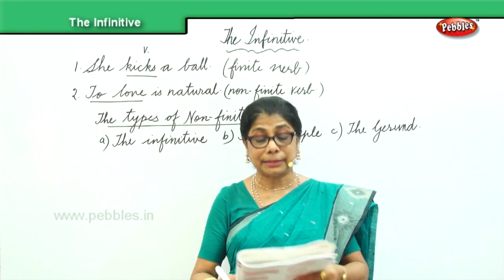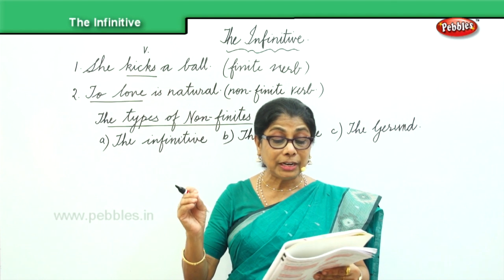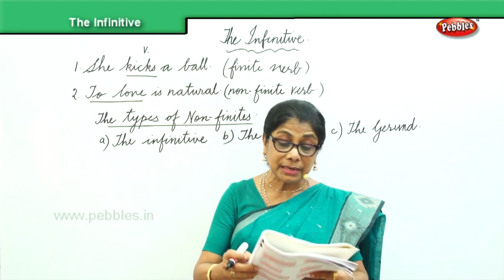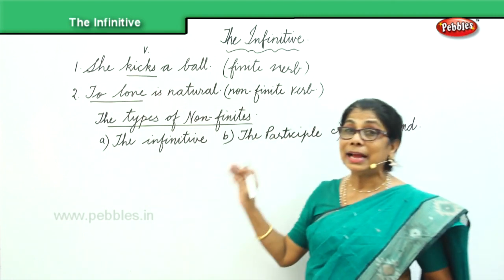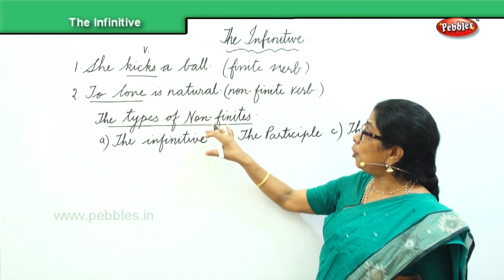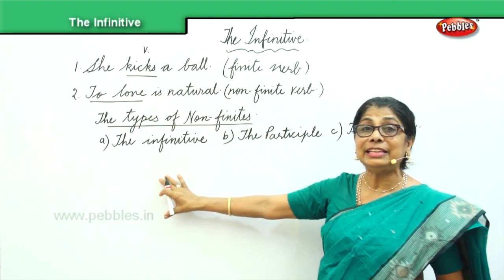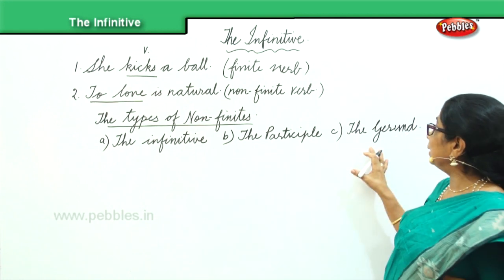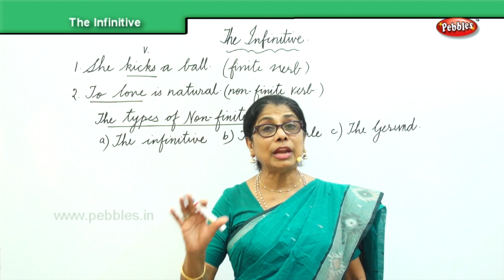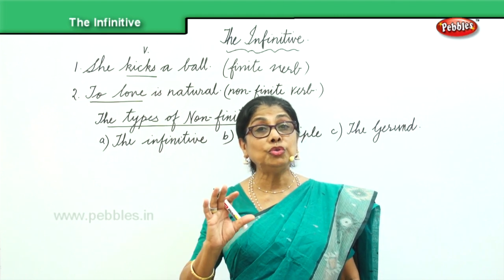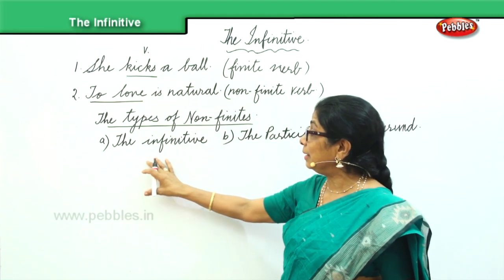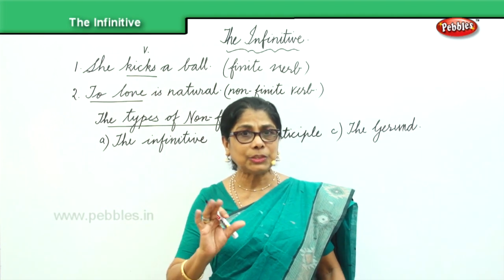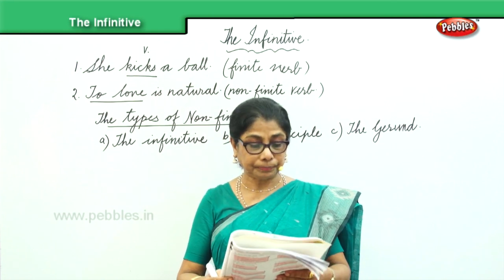And there is no number. So we have a verb without mentioning the subject or limited to person, and therefore we call this a non-finite. The types of non-finites, we have three categories. First, the infinitive, and then the participle, and the third category, the gerund. So today, we are going to see in detail the first category, the infinitive.